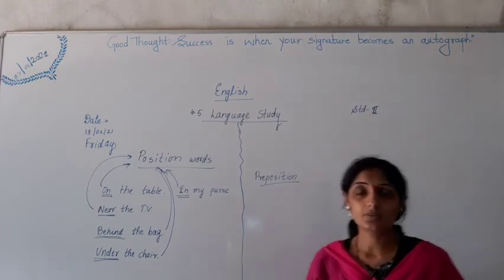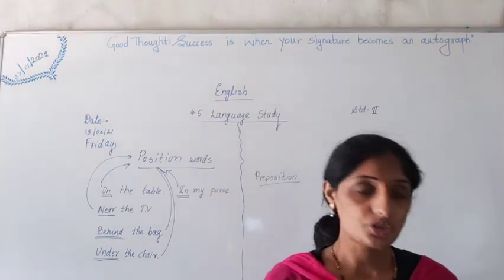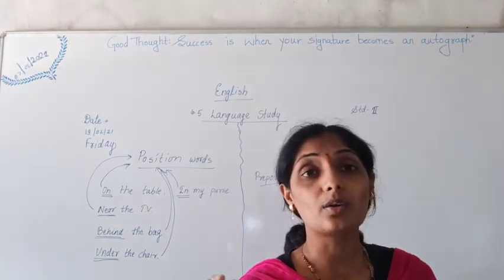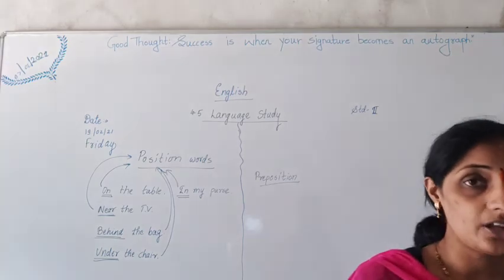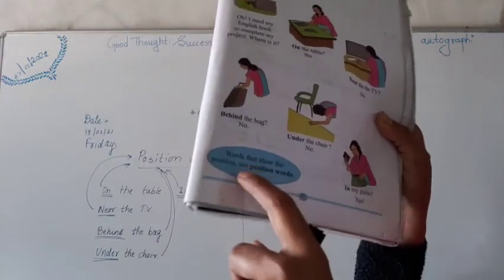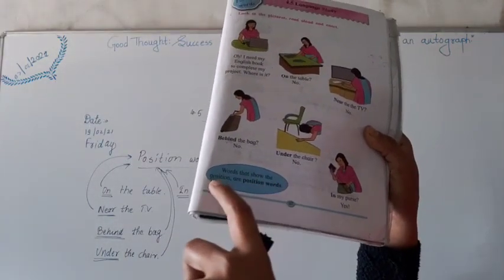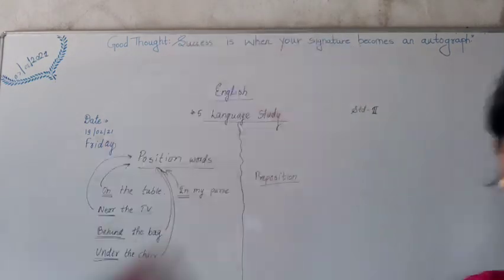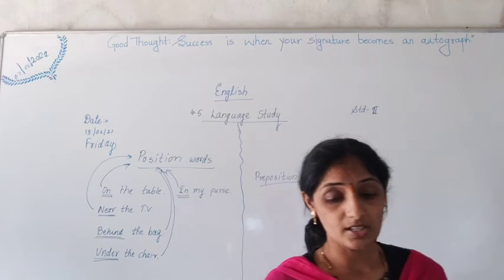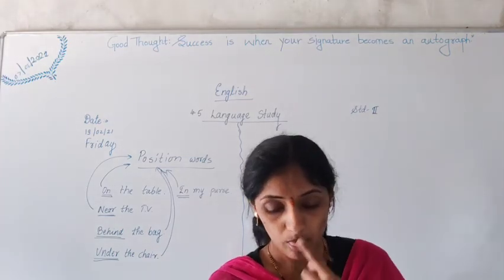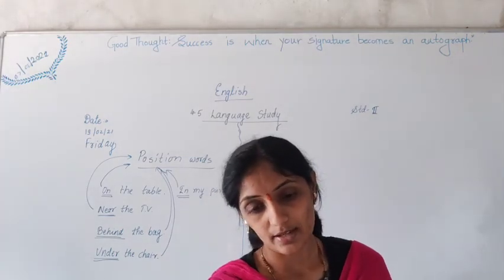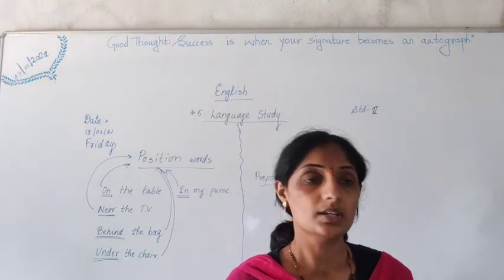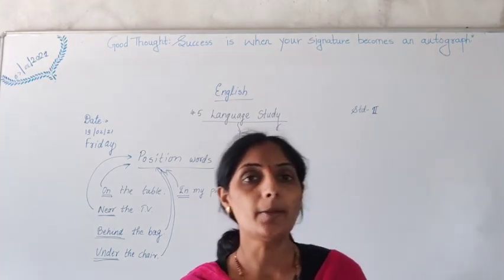Understood? In this way we have studied position words today. On the first page, words that show position are called position words. There is one definition over here. Please learn this definition. Words that show the position are position words. Okay, this much is enough for today. On the backside of the lesson there are fill in the blanks, and you have to draw some pictures in the box. That we will do in tomorrow's period. Okay. Thank you.